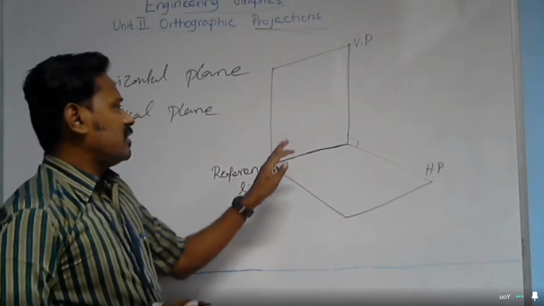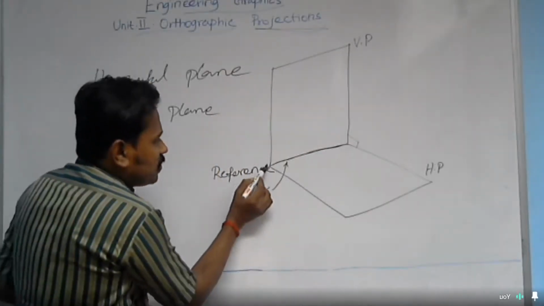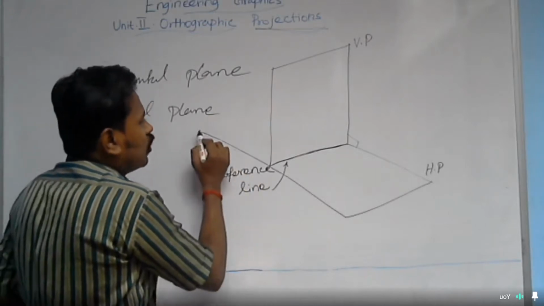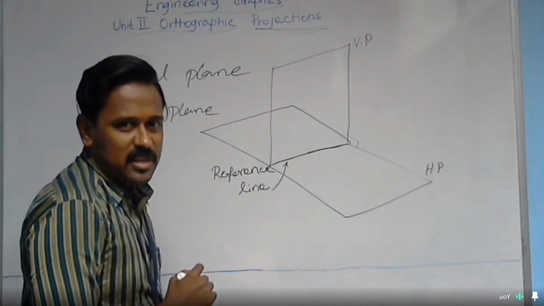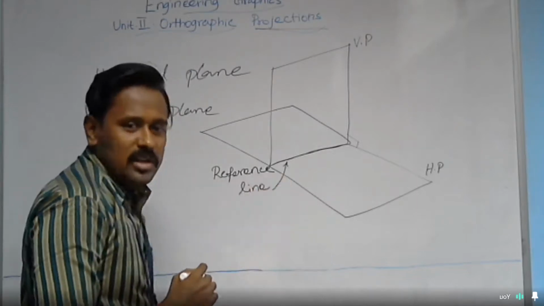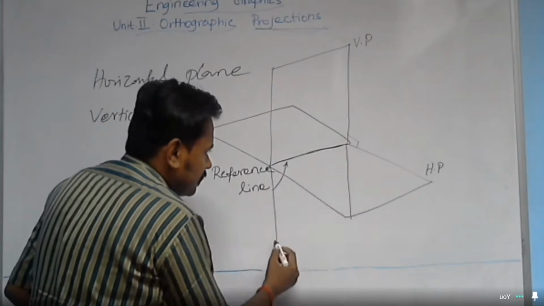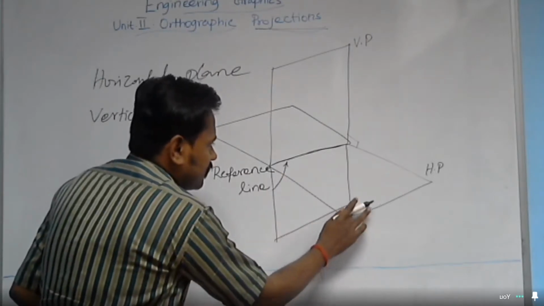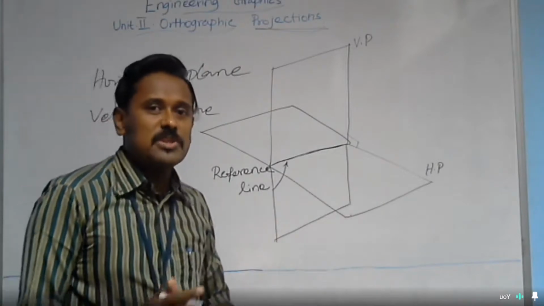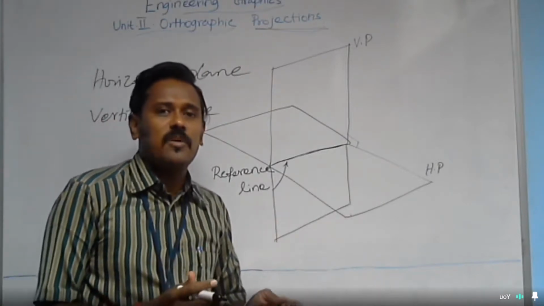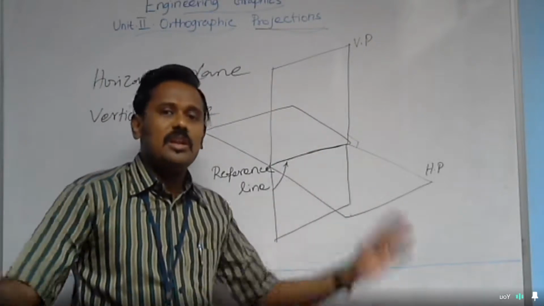These two planes are not just limited to this range. Just behind the vertical plane also, the horizontal plane is extended. And just below the horizontal plane also, the vertical plane is extended. These two are endless planes. There is no specific definite dimension given for the width and breadth of the horizontal plane and vertical plane. These two are of endless range.